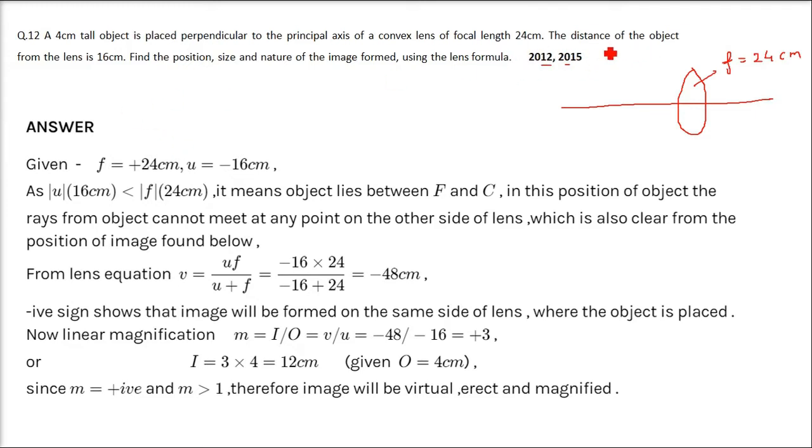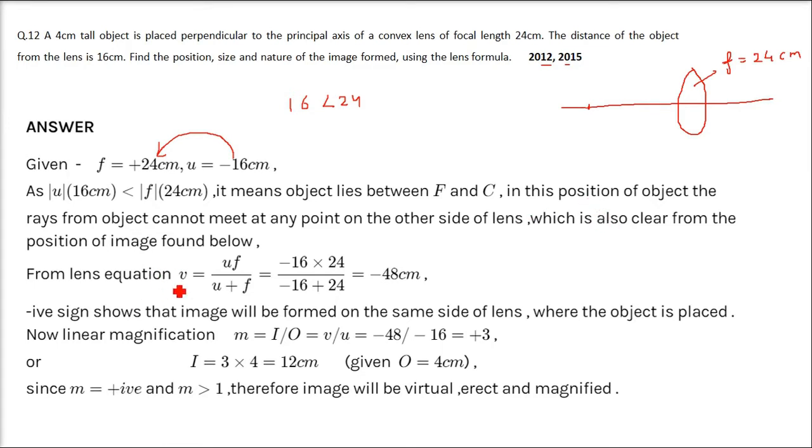The distance of the object from the lens is 16 centimeter. We take it as u equals minus 16 centimeter. If you take the 16 and 24 and take the modulus, we need to see the relationship between them, and we observe that the magnitude of u, 16 centimeter, is less than 24. This means the object is lying between the focus and the lens. In this position, the rays from the object cannot meet at any point on the other side of the lens, which is also clear from the position of the image.